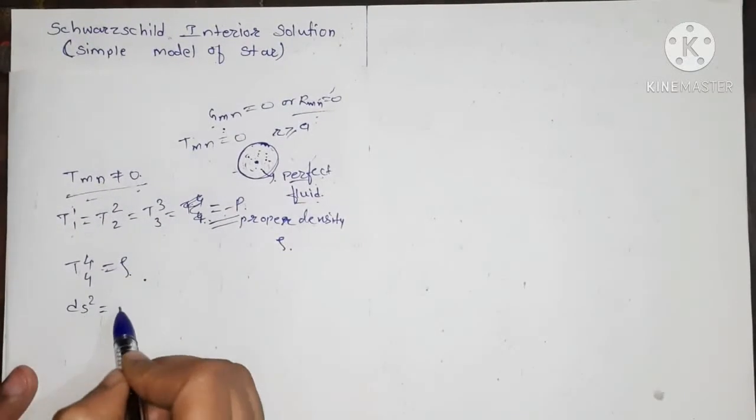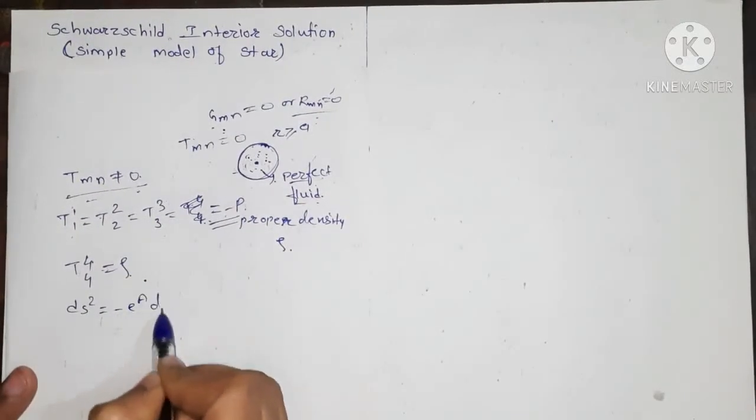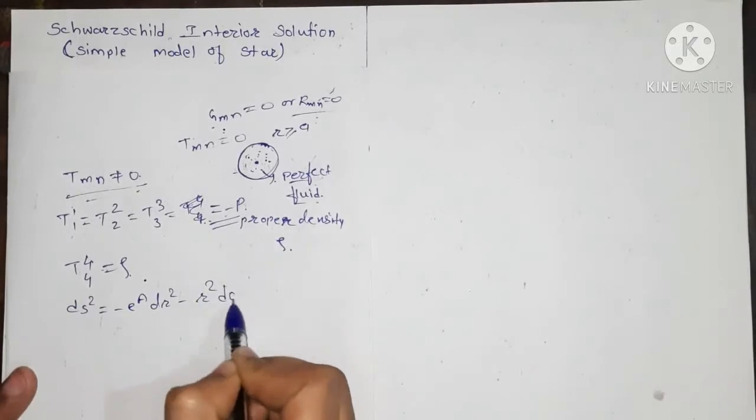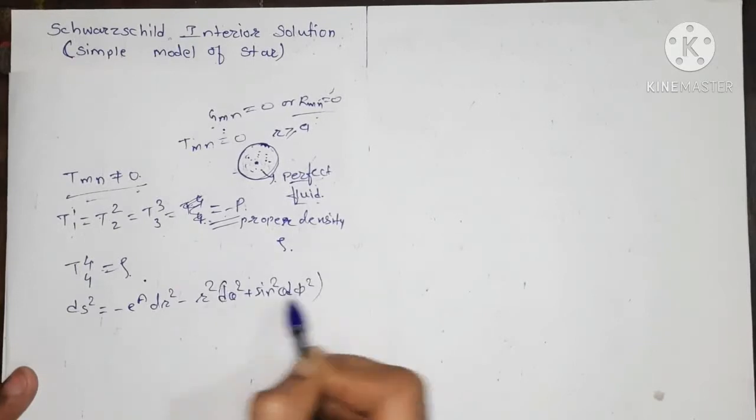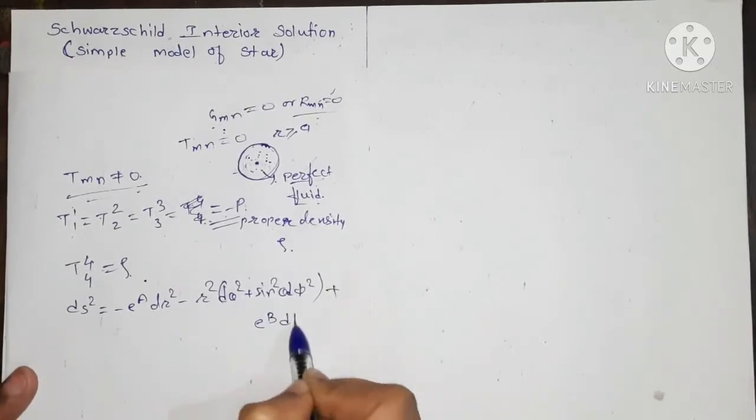Now we find the Schwarzschild interior solution by considering the line element, which is given by ds square equals minus e to the power a dr square minus r square, d theta square plus sine square theta d phi square, plus e to the power b dt square.